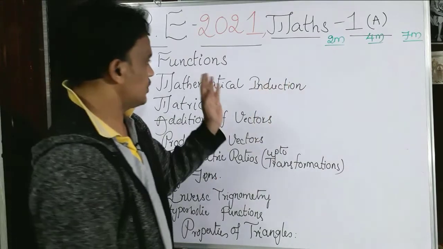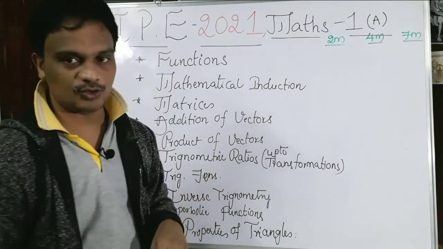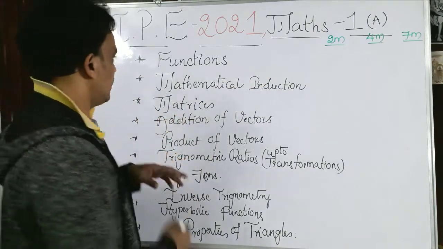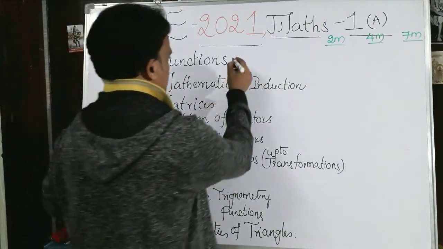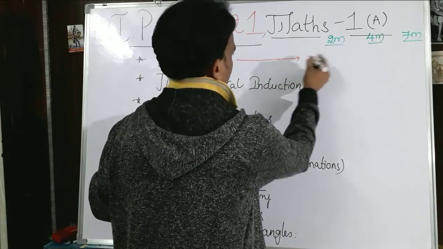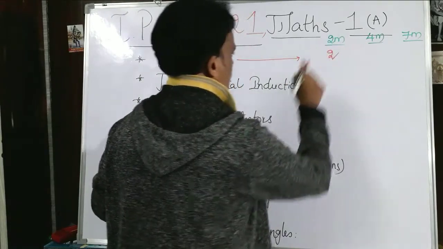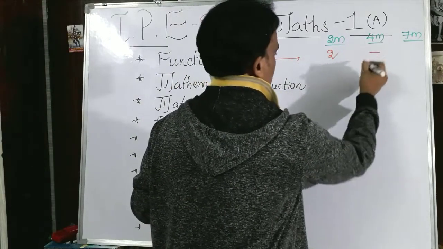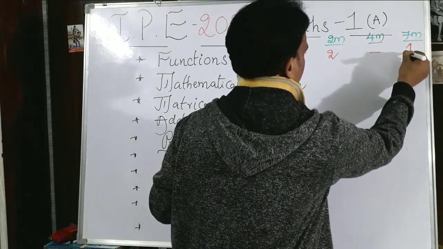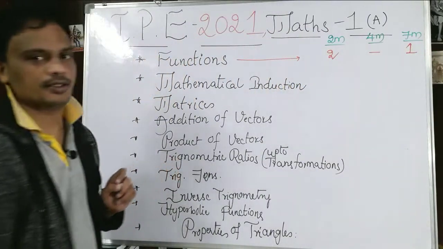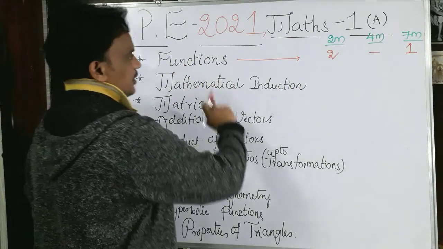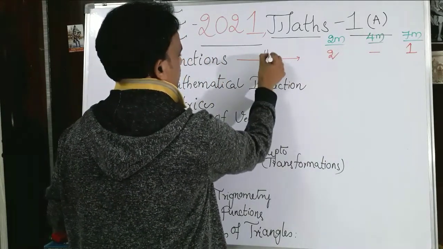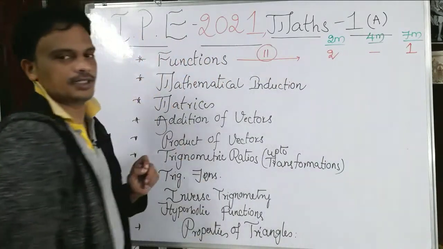So from which topic are we going to get the 2 marks questions? Let us see, I will explain topic wise. From the functions, you are going to get 2 marks questions, there is no 4 marks question, and there is one 7 marks question. So what is the total weightage? 2 marks question, 4 plus 7, which is 11 marks from the functions.